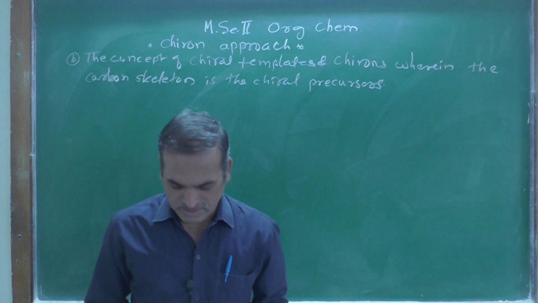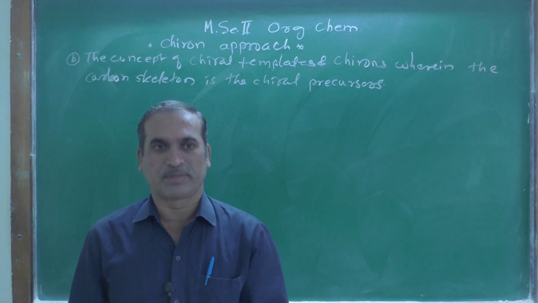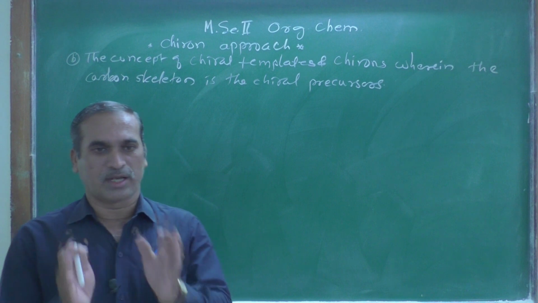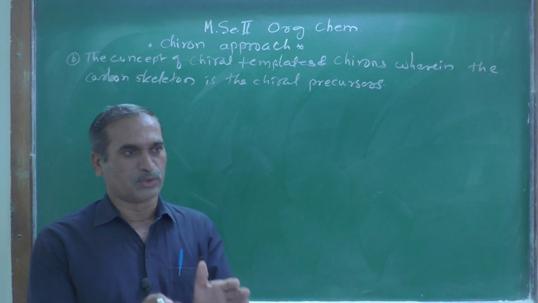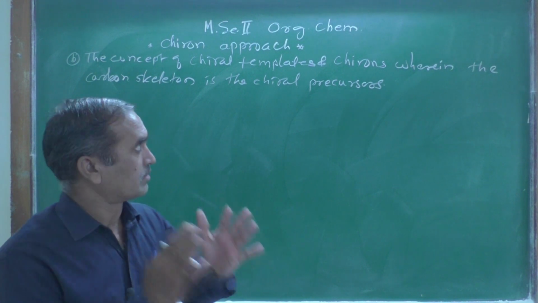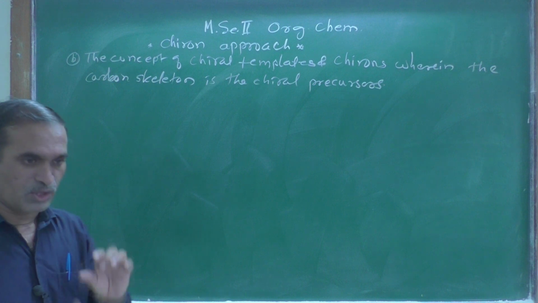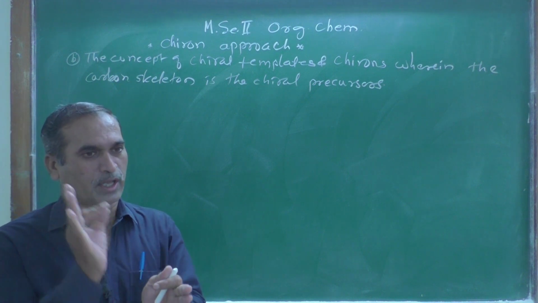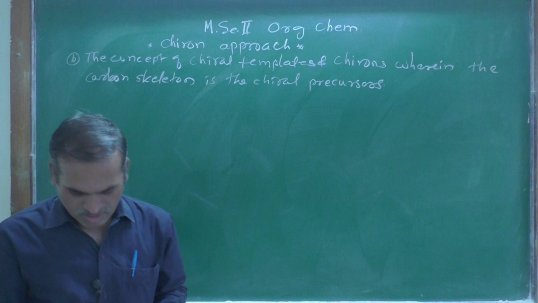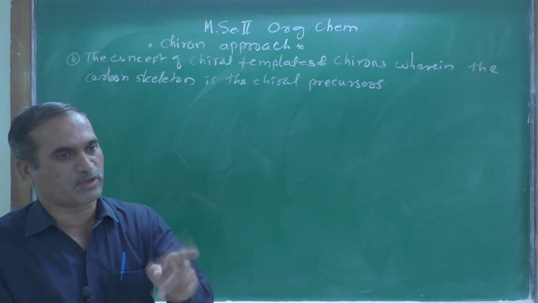What did we discuss yesterday? Yesterday we discussed what type of precursors are used in the synthesis of natural products. Today we are going to discuss the remaining point of that topic: the Chiron approach, and what type of approaches we should keep in mind while synthesizing an organic compound which is a natural product, where the precursor has to be a definite precursor.